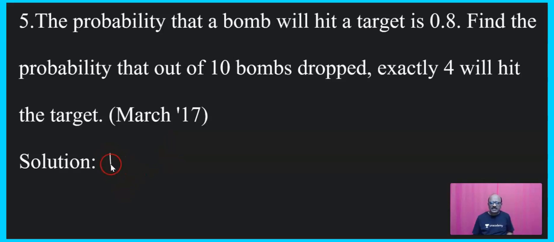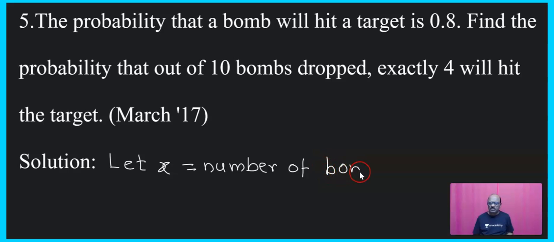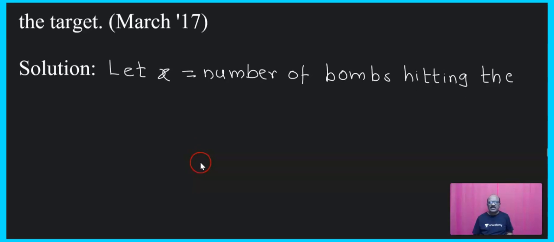Now let small x be the number of bombs hitting the target.